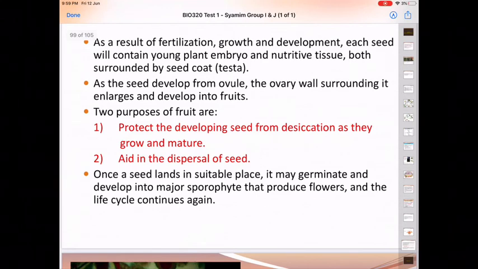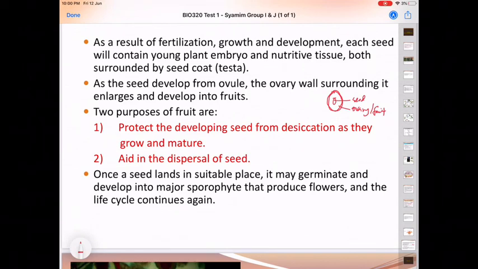As a result of fertilization, growth and development, each seed will contain a young plant embryo and nutritive tissue, both surrounded by the seed coat, also known as testa. As the seed develops from the ovule, the ovary wall that is surrounding it, so this is the seed, we have the ovary wall. This becomes the seed, and the ovary will become the fruit. The ovary wall that is surrounding it enlarges and develops into fruit.